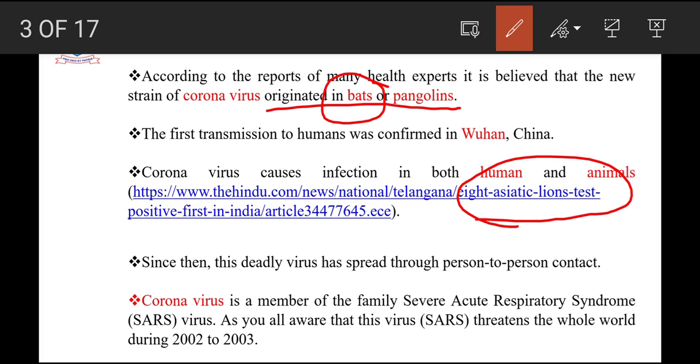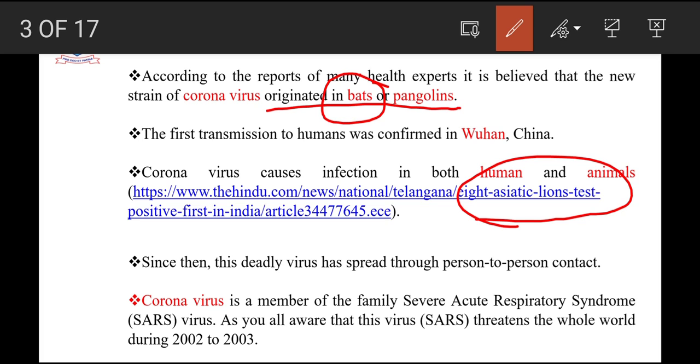Asiatic lions. And these viruses spread from one human being to another human being, and it is a member of the SARS virus, severe acute respiratory syndrome, which means the virus which specifically targets the respiratory system of an individual.